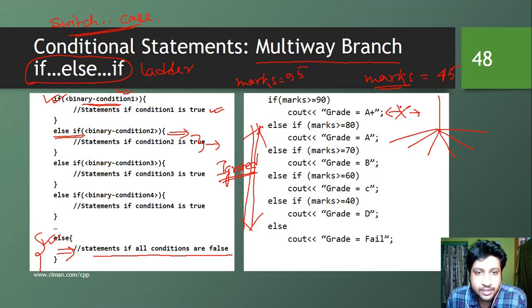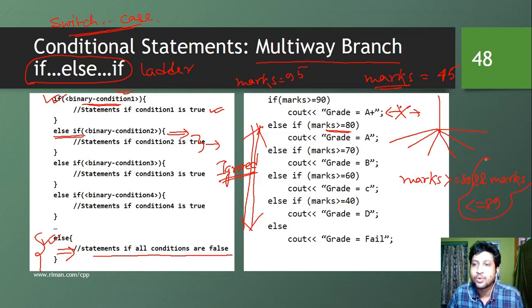Depending on that, that's why we have not written here if marks greater than or equal to 80 and marks less than or equal to 90 or 89. We don't have to put this particular part because whatever number is greater than or equal to 90 has already been checked here. They are not going to be followed here. So that's why we don't need this statement. This is enough to check the consecutive numbers.